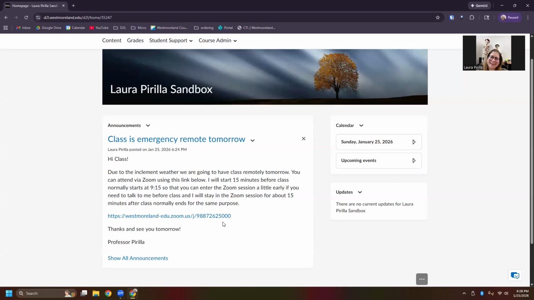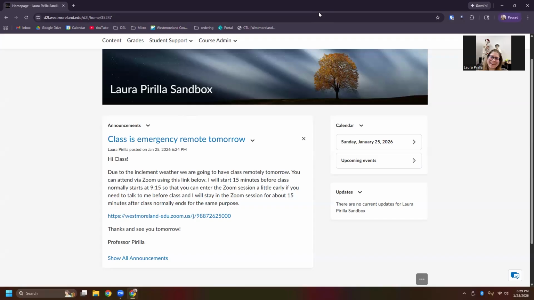Also, keep checking your emails because there might be a student who is emailing you saying, "Hey, I can't get into the Zoom room," or something like that. And you would want to get a hold of that student right away and help them to get into the course to attend. And I also recommend that you let the class know that you will stay for a few minutes after the end of class in case they wanted to discuss something with you that they normally would have discussed face to face.